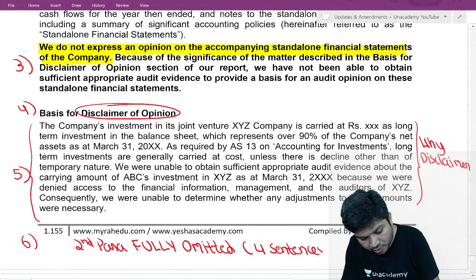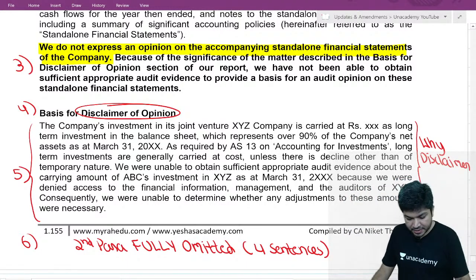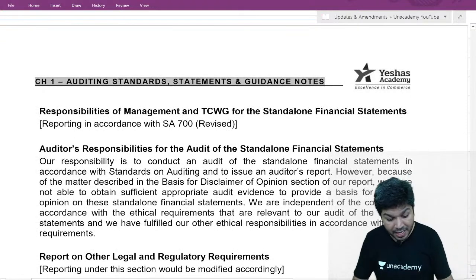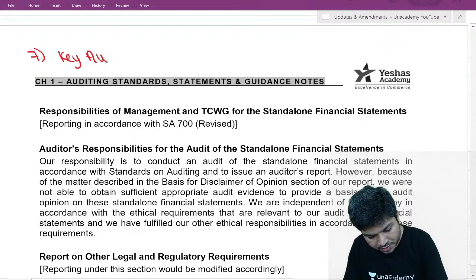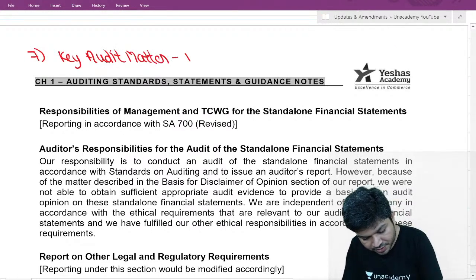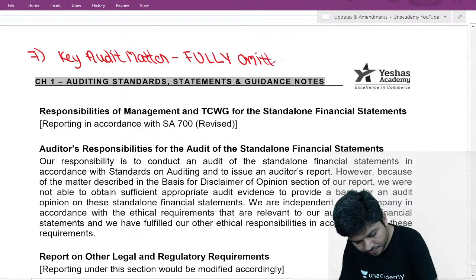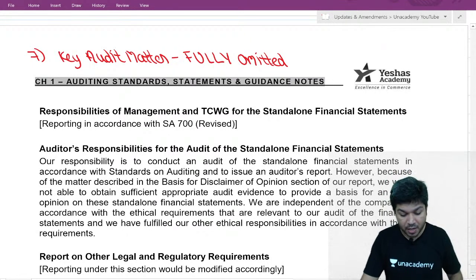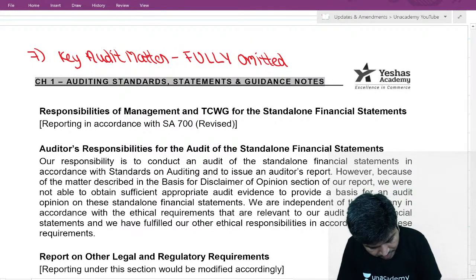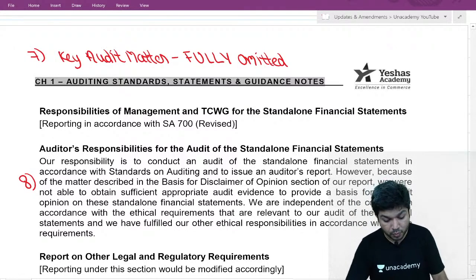Audit is conducted in accordance with standards on auditing, all those things. Second para fully omitted. Next one, key audit matter fully omitted. That's the 7th change. 8th, auditor's responsibility, instead of 3 big paras, only 1 para.